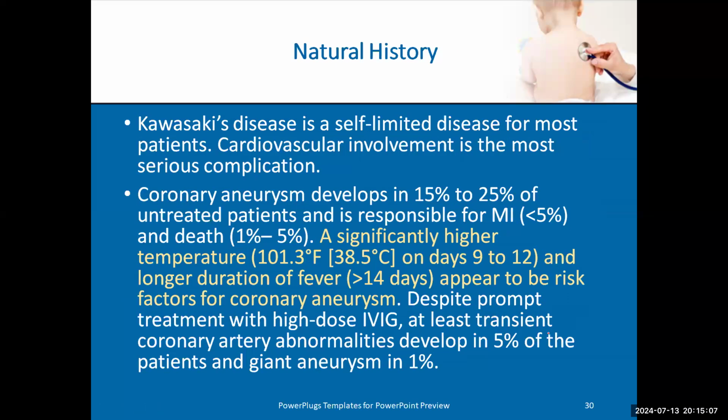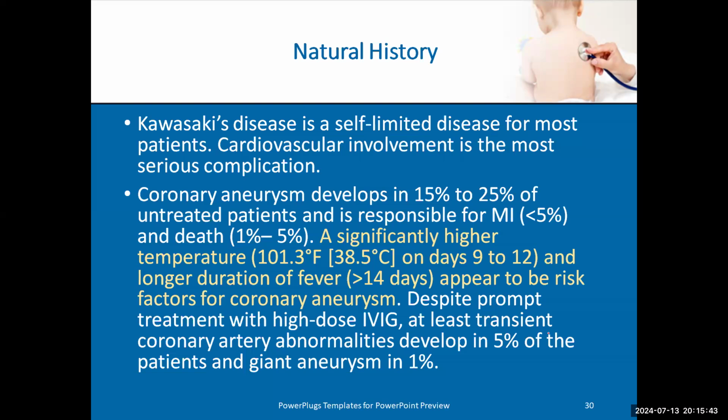Before starting to talk about how to treat Kawasaki, we should first know what's the natural history of Kawasaki. In all diseases of cardiology, we have what's called natural history. Natural history means what if I leave this patient without treatment, how will he be, and if I give this patient treatment, how will he be. In all diseases of pediatric cardiology, we have a title called natural history of this disease, like congenital disease, pulmonary stenosis: what if I leave this patient and what if I treat this patient.